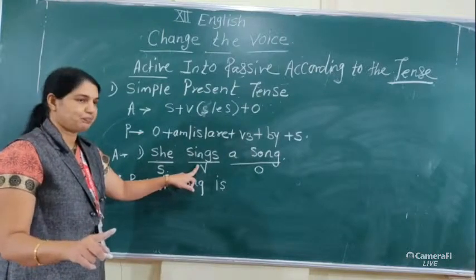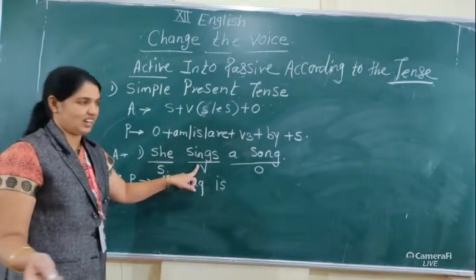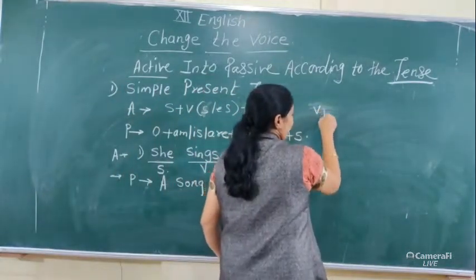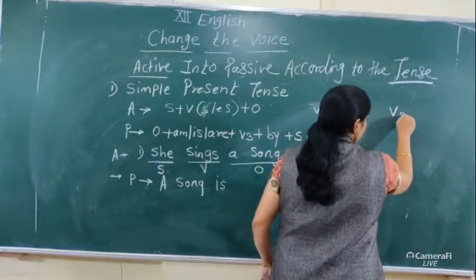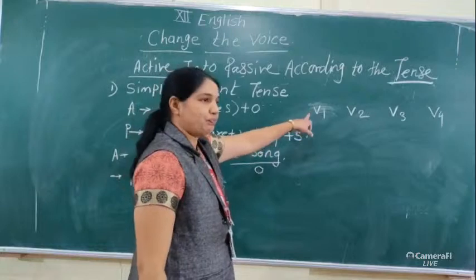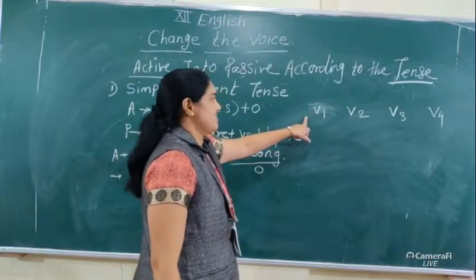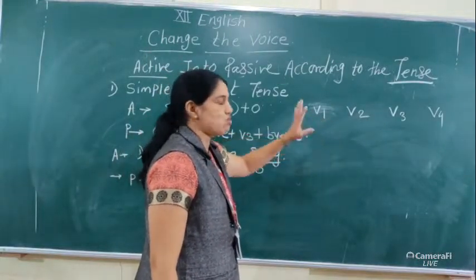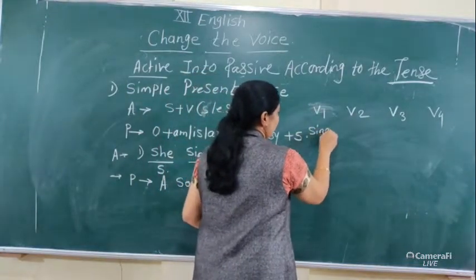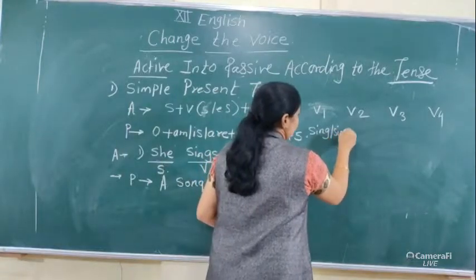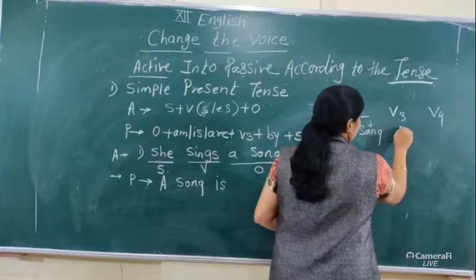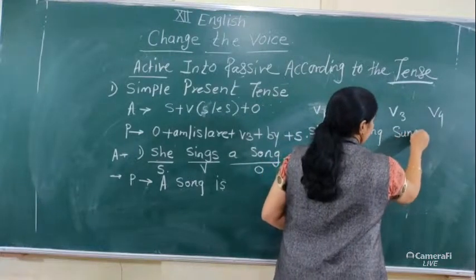Now the next step: the main verb is sings. Sing, sang, sung. You know very well that a verb has V1, V2, V3 and V4, and you also practiced these four forms. V1 means the main verb, sing or sings. Then V2, sang. Then V3, sung.